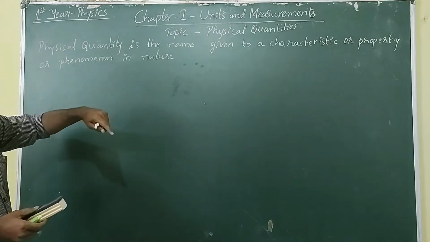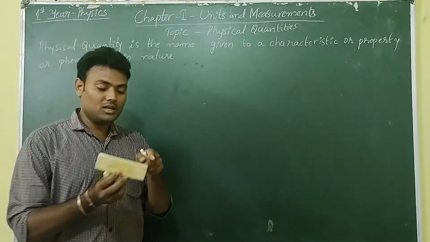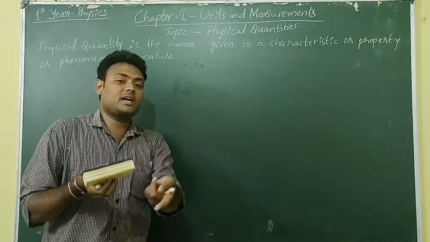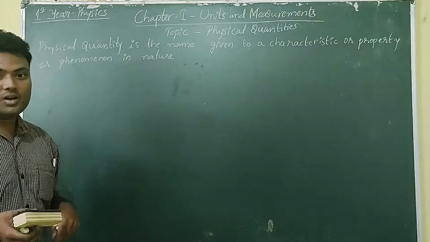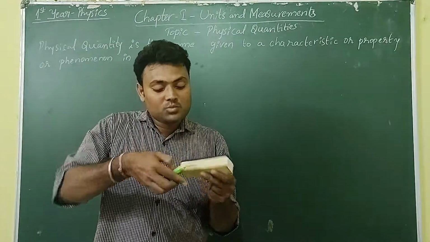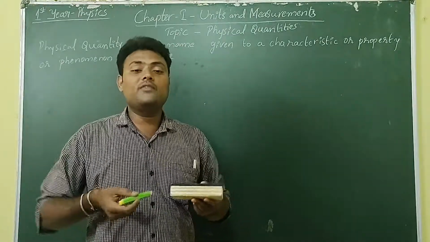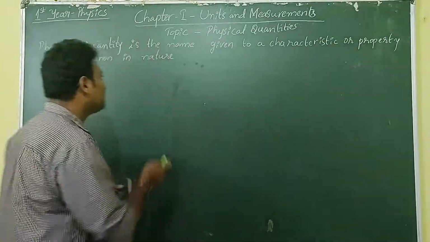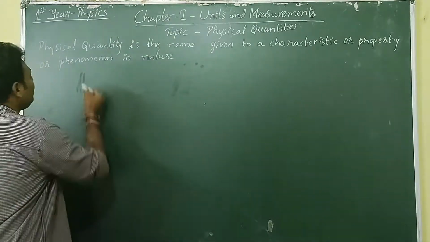A physical quantity is nothing but a name given to any characteristic, a property or a phenomenon. Let's see, in this direction it is more, in this direction it is less. For this we have named it length.